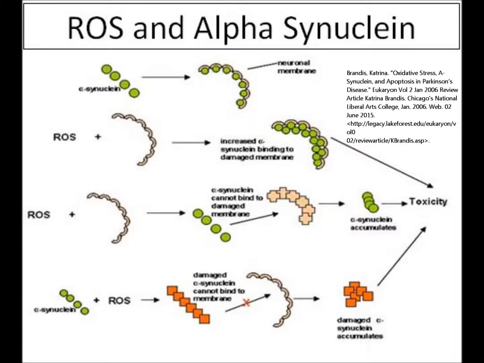Alpha-synuclein is a protein that is abundant in the human brain. In many cases of Parkinson's disease, the alpha-synuclein gene produces either too much alpha-synuclein protein or an abnormal form of the protein, which is believed by some researchers to be toxic to brain cells and to also result in neuron dysfunction. It is thought that oxidative stress can cause an increase of production of alpha-synuclein and damage to the membrane that alpha-synuclein binds to. This oxidative stress allows more alpha-synuclein to bind to the membrane, which causes toxicity, which leads to cell death and neuron dysfunction.